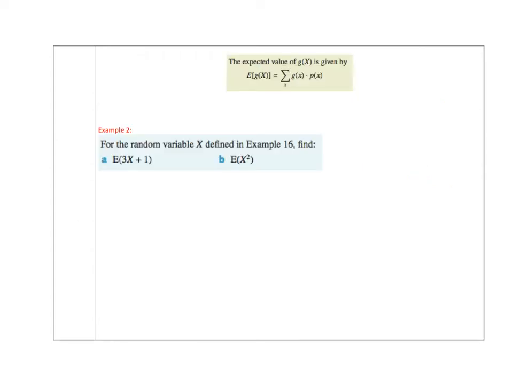Now sometimes it's not quite as simple as just saying the expected value of x. Occasionally we might want to apply a function to that x. Now this looks a little bit complicated, saying that E of g of x is equal to the sum of g of x times P of x. Looks complicated, but really there's only one difference. Instead of x, we've got g of x, and that appears exactly the same way in the formula.